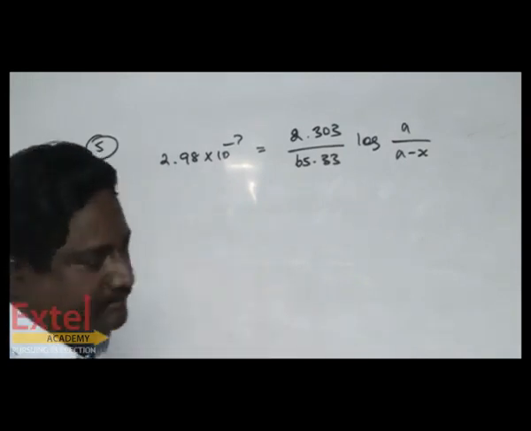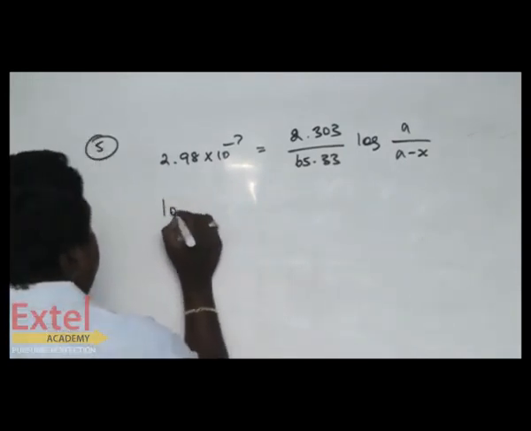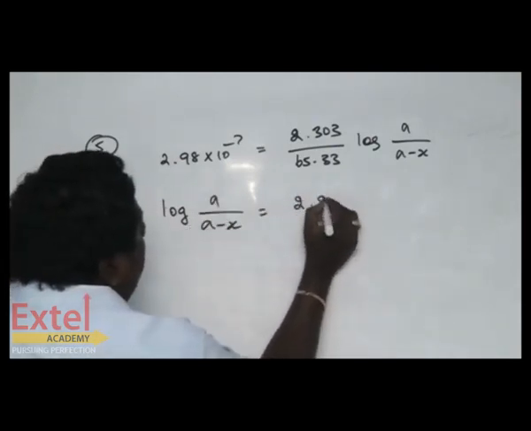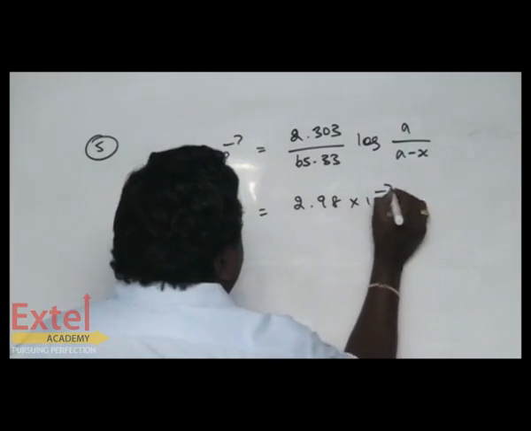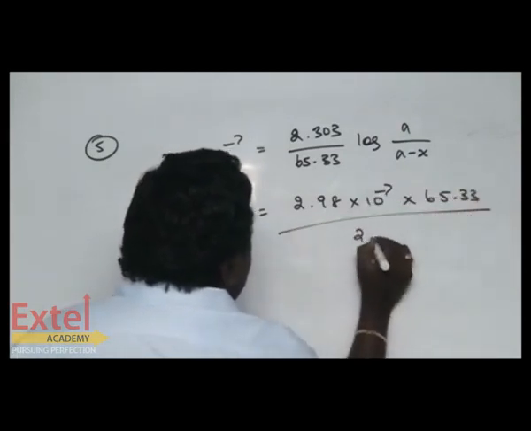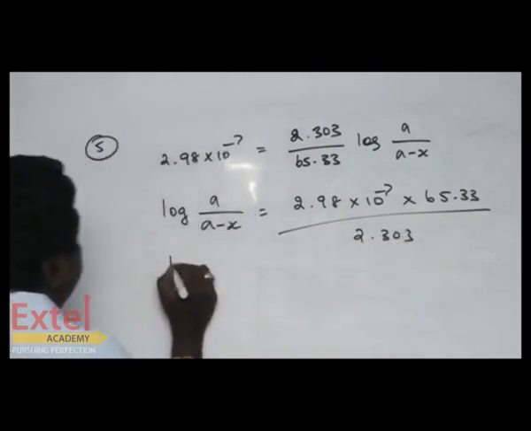Rearrange. Log of A by A minus X equals, already 2.98 into 10 to the power of minus 7 is there, 65.33 by 2.303.